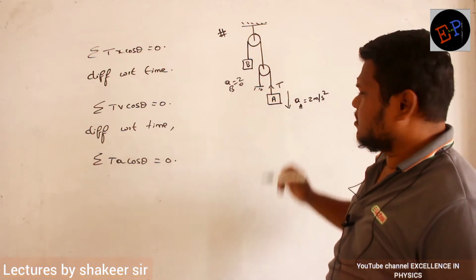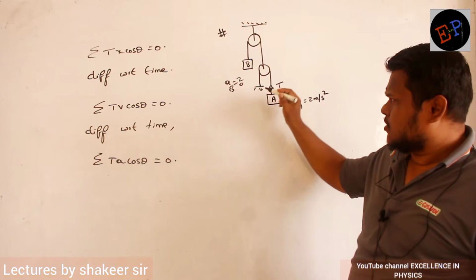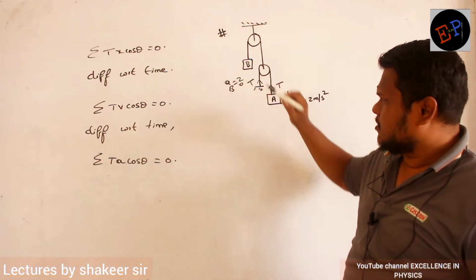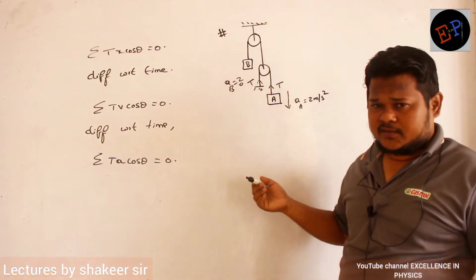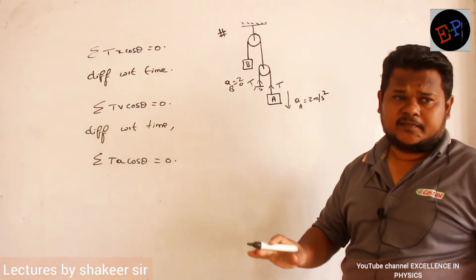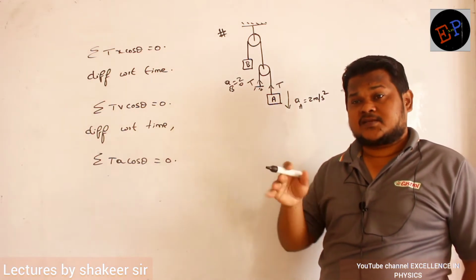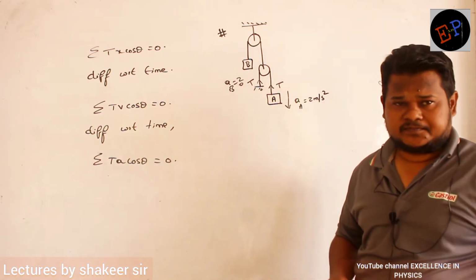So let us consider here tension is T. Okay? Here if tension is T, here also tension will be T only. What is the reason? Same string, no? As far as the string is same and it is a massless string, tension everywhere will be same. But if a string is having some mass also, then it is a different concept. Are you able to understand?